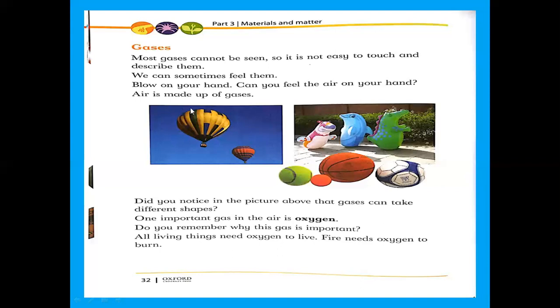Air is made up of gases. Did you notice in the picture above that gases can take different shapes? One important gas in the air is oxygen. Do you remember why this gas is important? All living things need oxygen to live. Fire needs oxygen to burn.